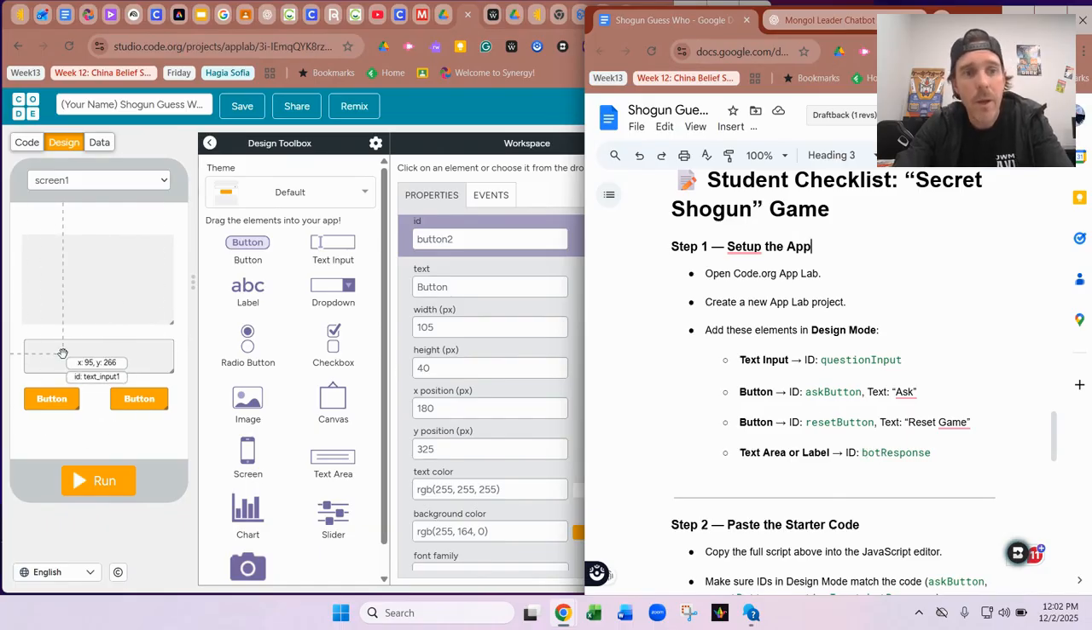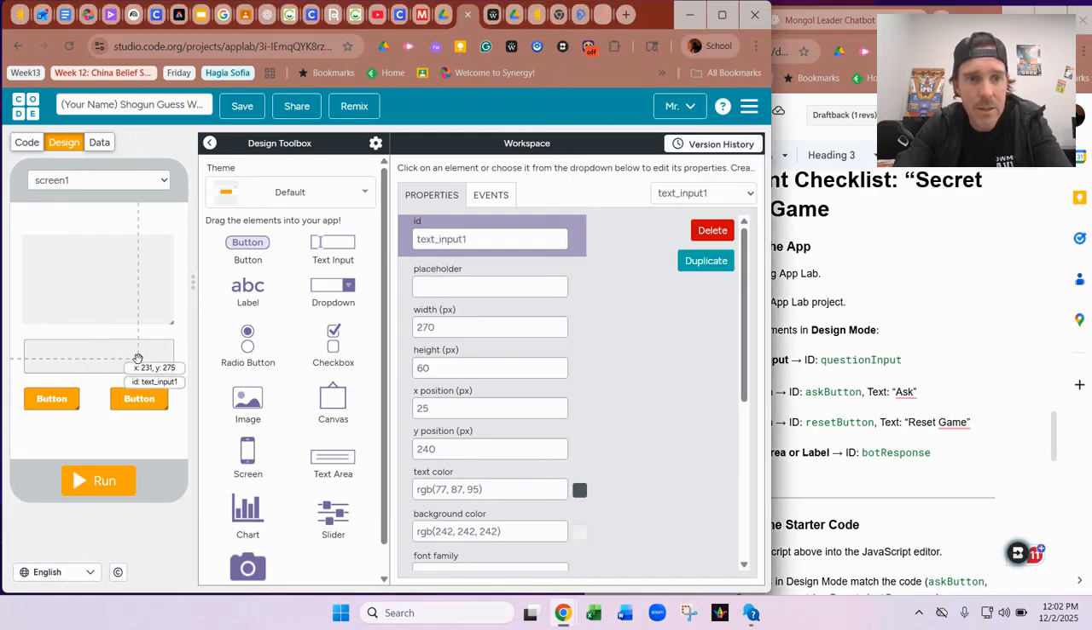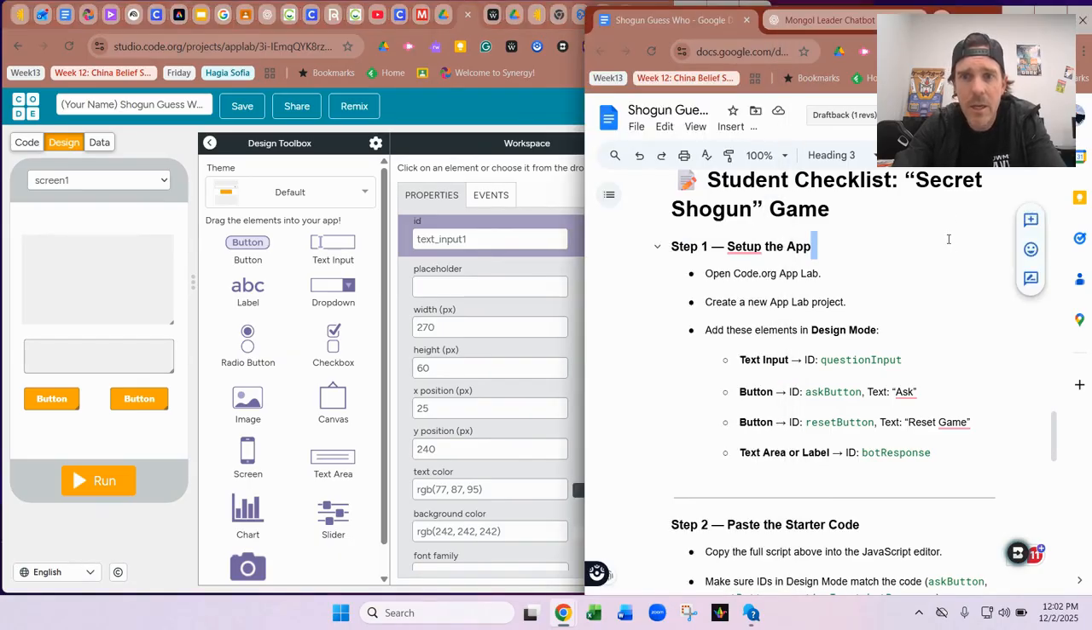Okay, so I'm going to start with the text input for the question. I made that the skinnier one right here, and when I click on it, I can see that it shows me the properties. For the properties, I'm going to change the name of that to question input.